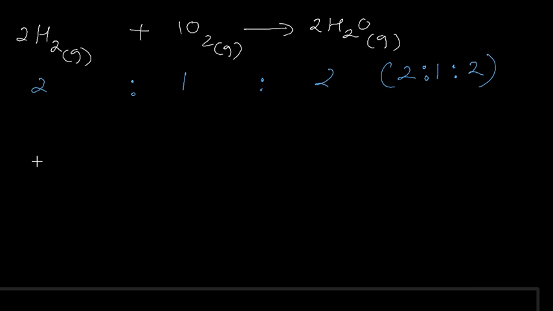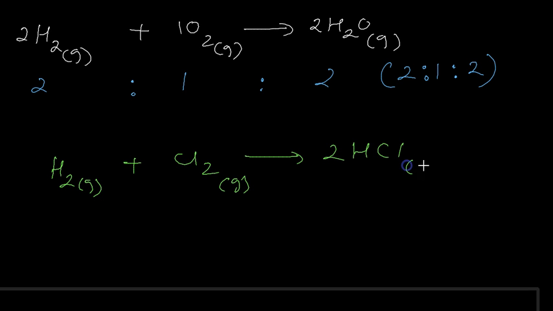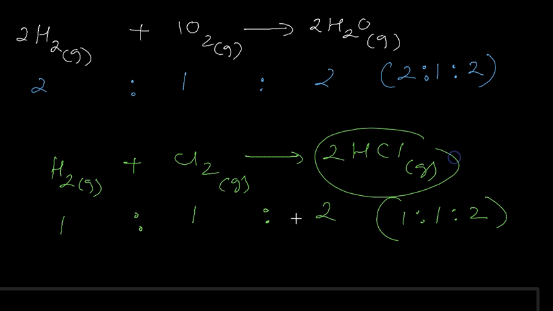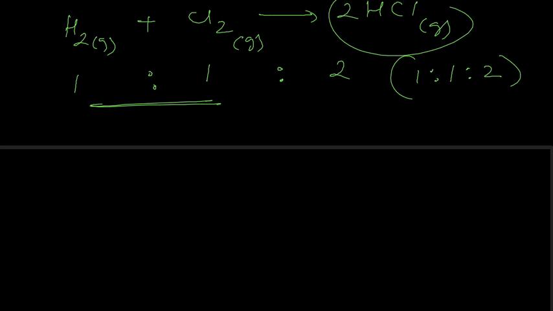If you take another example, H2 plus Cl2 gives you 2HCl. Again, H2 is a gas, Cl2 is a gas, and HCl is also a gas. The equation is already balanced, you don't need to do anything. Here we have 1 of H2 and 1 of Cl2, and it gives you 2 of HCl. So the ratio is 1:1:2. Again, this is a simple multiple ratio of these gases.